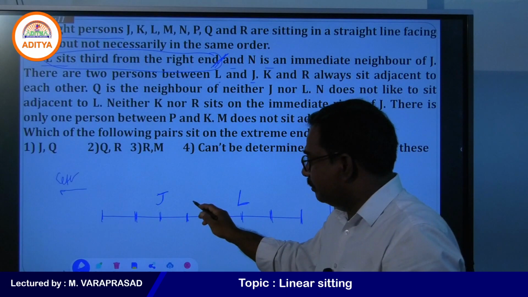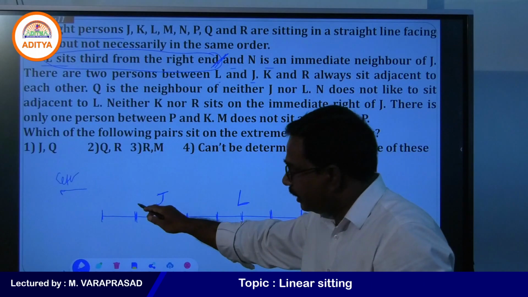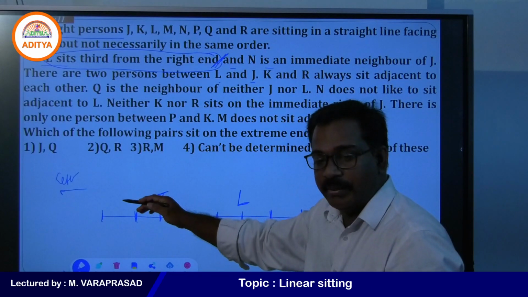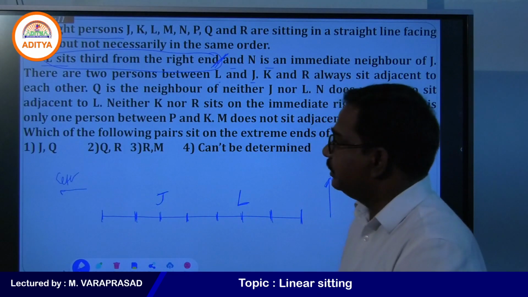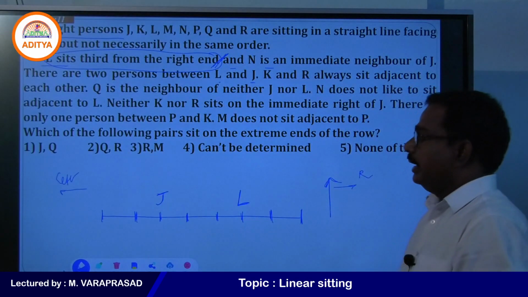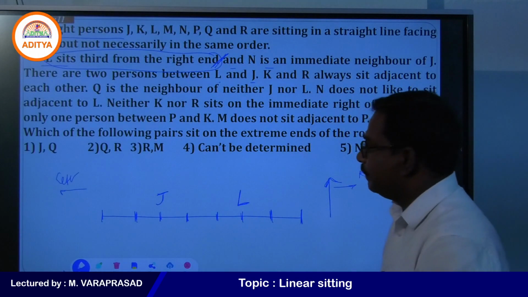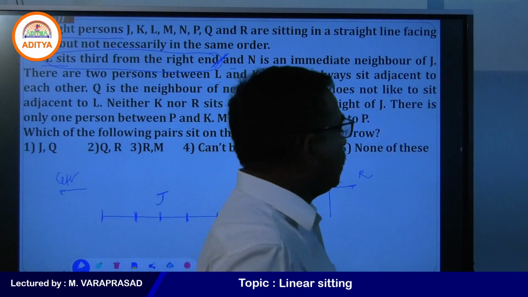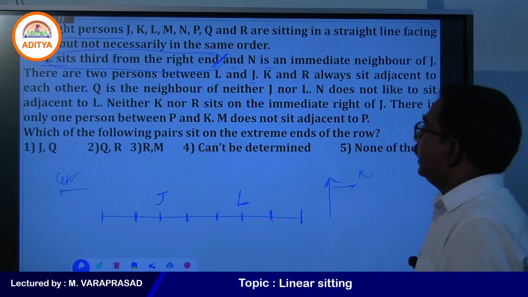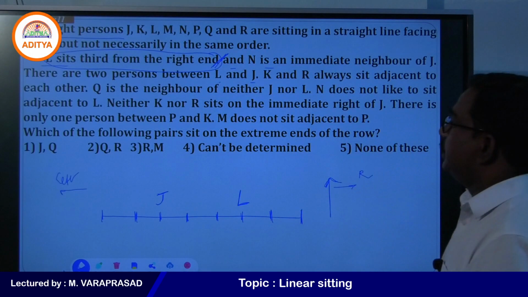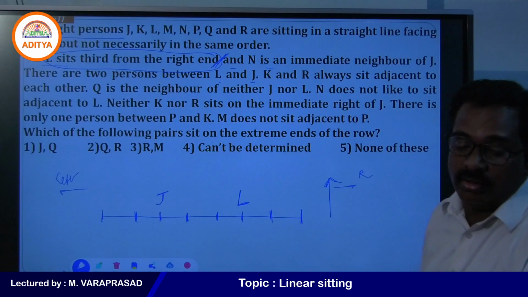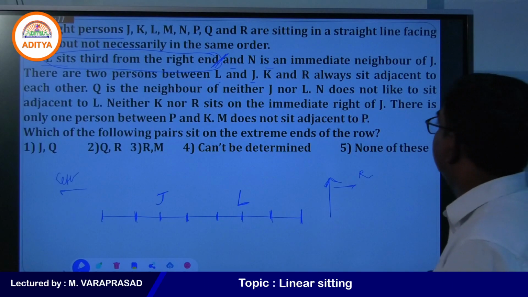N can be placed here because of immediate neighbor. N can be here also, we can place immediate neighbor. That point you need to keep in your mind. Still you read the points. Any points are very clear that we can use at first, right? Now see, K and R always sit adjacent to each other.